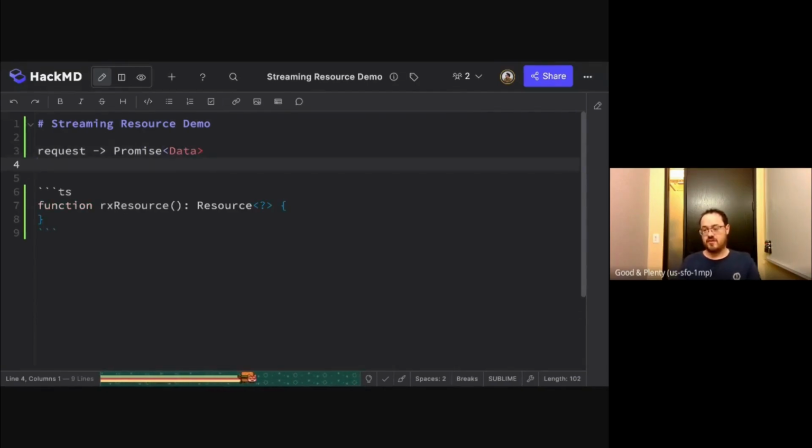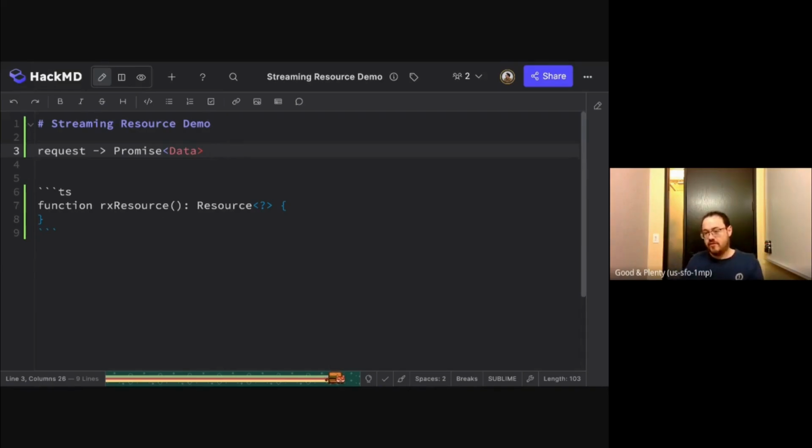And the loader is the thing responsible for creating that promise, and it goes and makes a network request and does whatever it needs to do to fetch that value. But promises resolve once, right? So once this promise either resolves or fails, the resource kind of says, oh, okay, now I have a value for you, or my operation failed, I have an error.